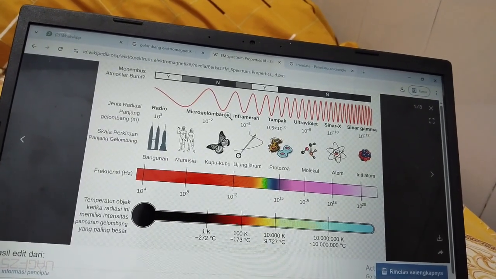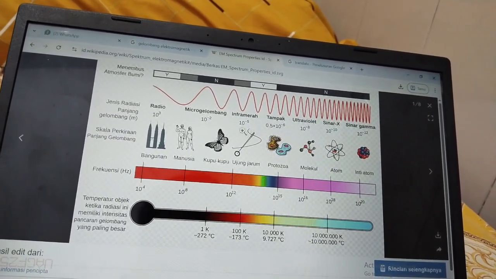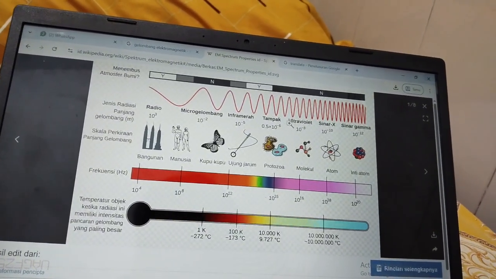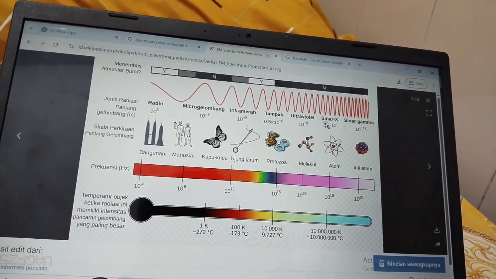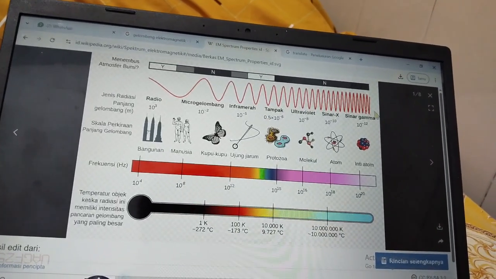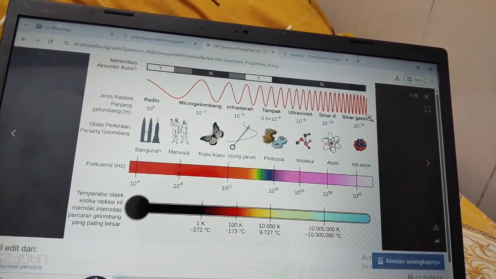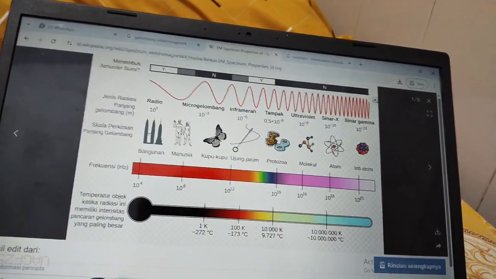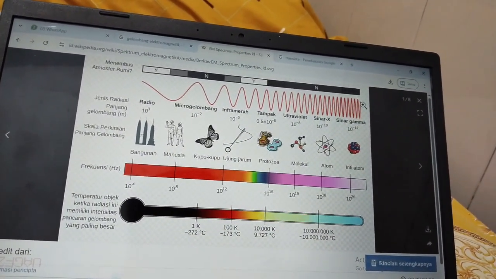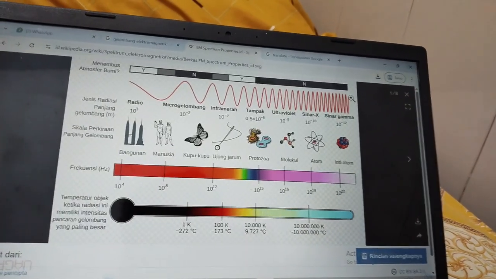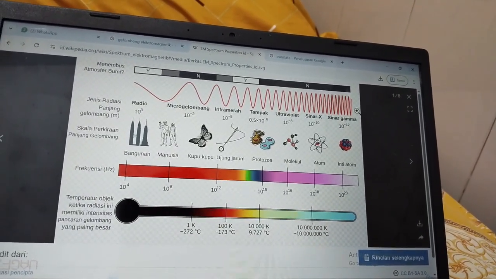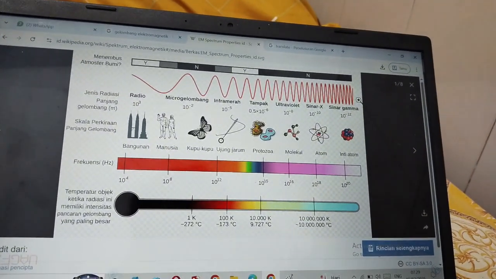Then I have microwave, infrared, visible light, UV, X-ray, and gamma rays. Gamma rays have the highest energy and frequency and the lowest lambda, or wavelength. Okay.